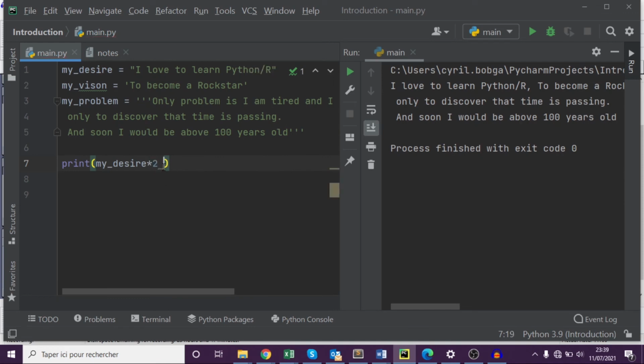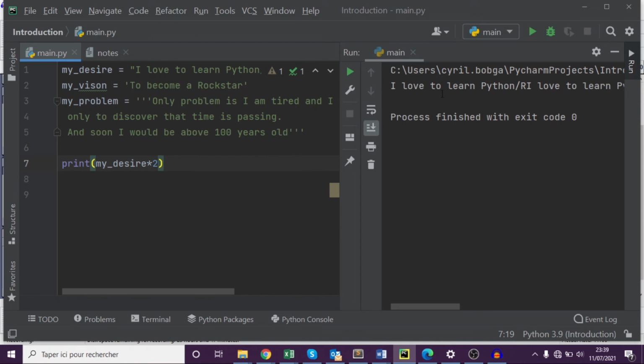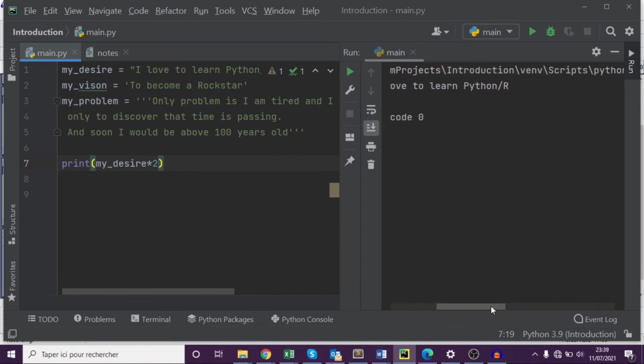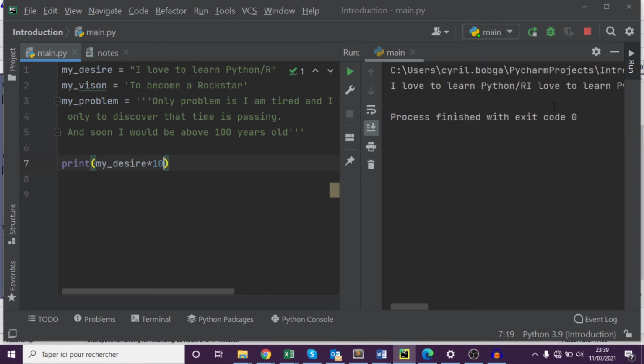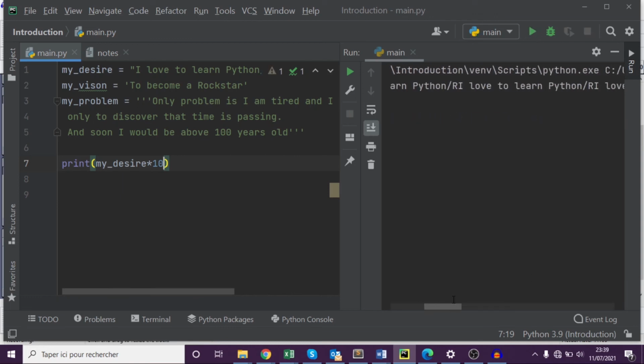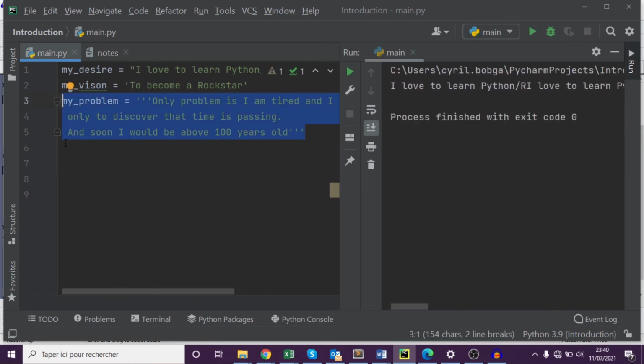So let's run this one. Print this. What do you get? You get I love to learn Python R. I love to learn Python R twice. So say for example you put it times 10. You see, what do you get? You get it 10 times.